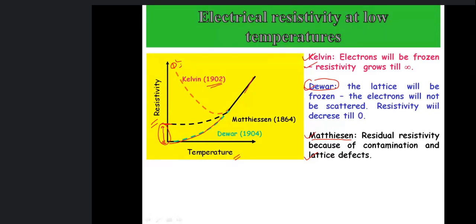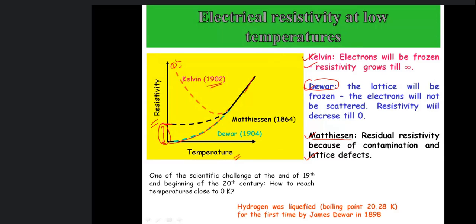Okay, so these are the main theories. And in the beginning of 20th century, what happened? In the beginning of the 20th century, there was a challenge: how to reach zero Kelvin temperature or how to achieve low temperatures.